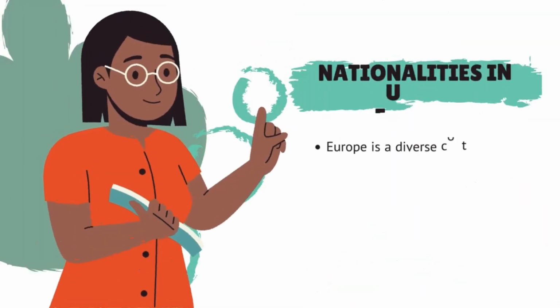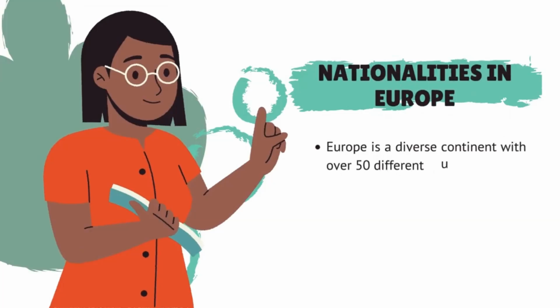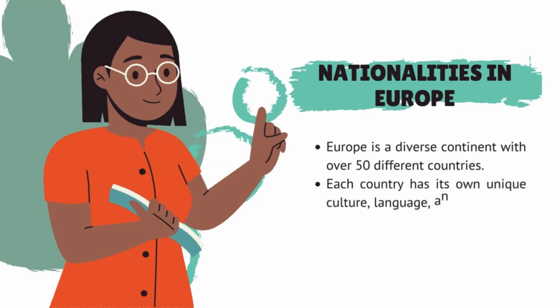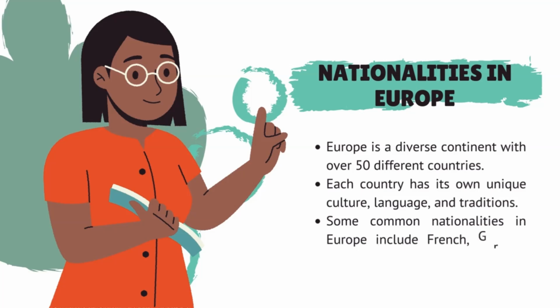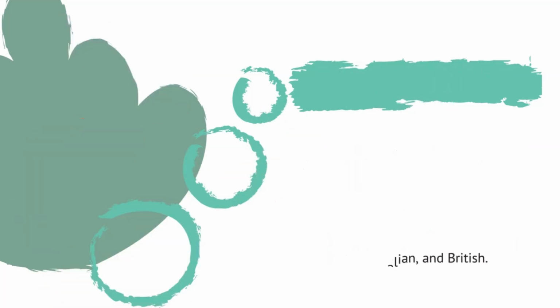Nationalities in Europe. Europe is a diverse continent with over 50 different countries. Each country has its own unique culture, language, and traditions. Some common nationalities in Europe include French, German, Spanish, Italian, and British.